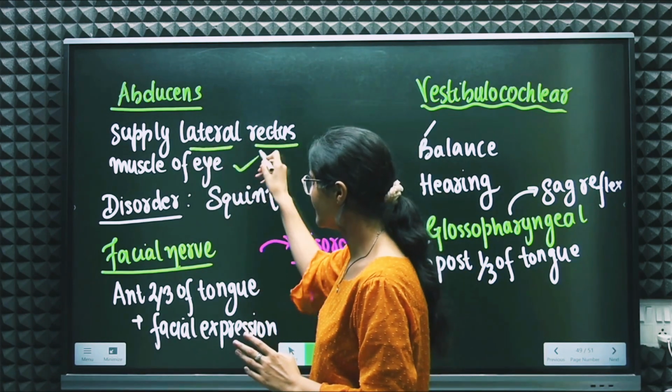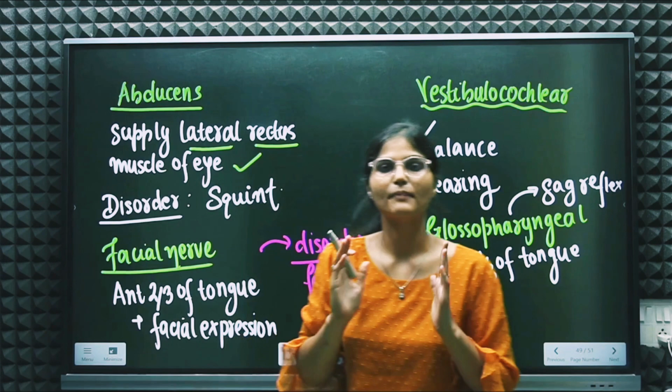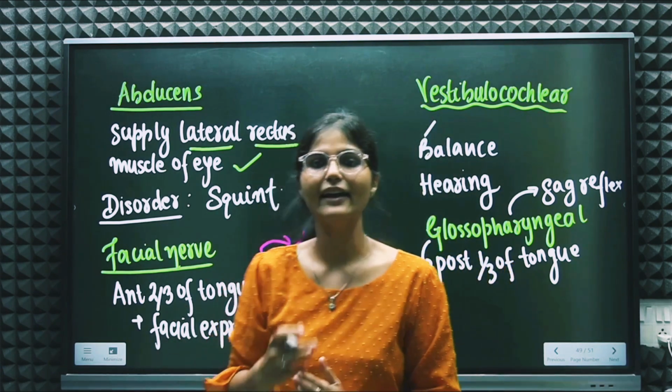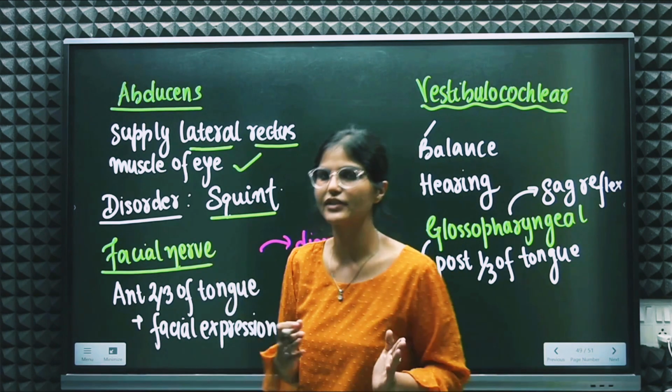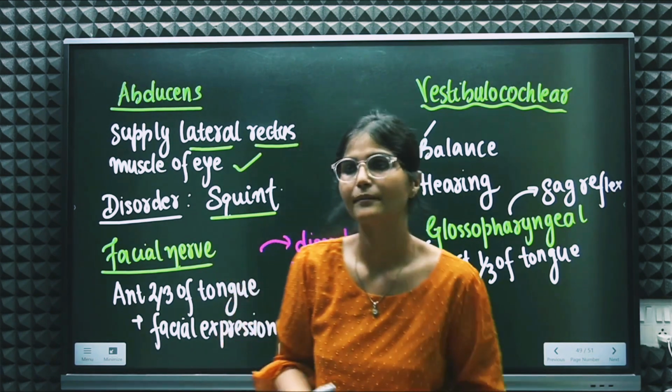Moving on to the next, we have the abducens cranial nerve, which will supply the lateral rectus muscle of the eye. Who is supplying the lateral rectus muscle of the eye? The abducens nerve. And the disorder associated with the loss of this cranial nerve is squint, right?